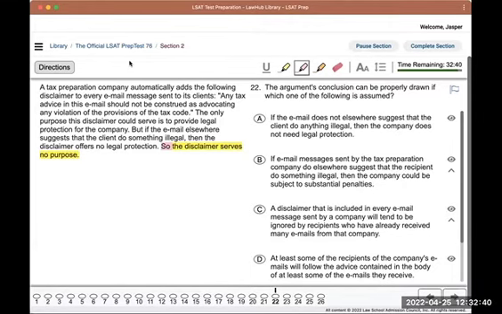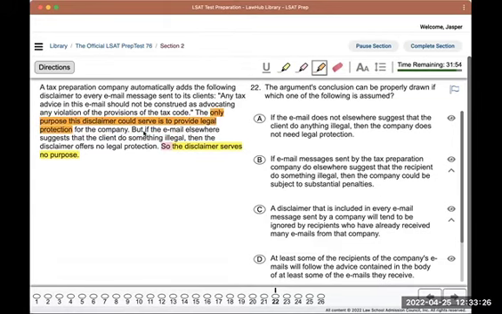Okay, so we're trying to figure out what we need to add to make the conclusion true, right? So if we add the assumption, then the conclusion will be guaranteed. To figure out what we need to add, it can be helpful to figure out what a gap might be. But let's just look at what's their evidence that the disclaimer serves no purpose. So the first thing they say here is that the only purpose it could serve is to provide legal protection. Okay, so they're very clear that's the only purpose it could serve.